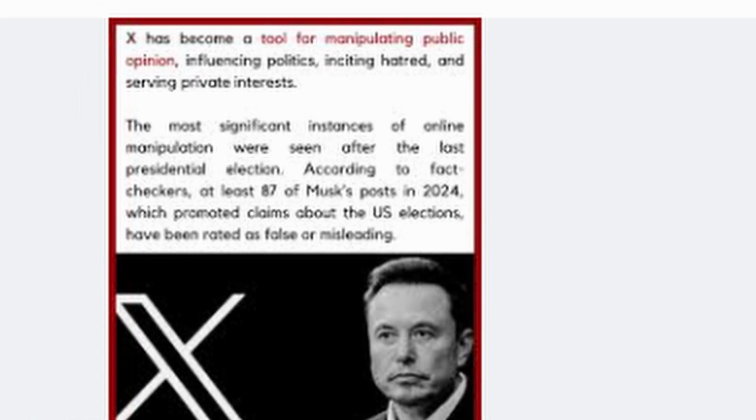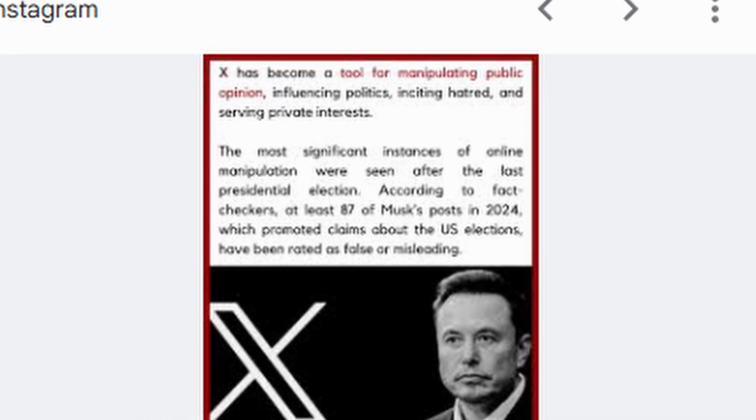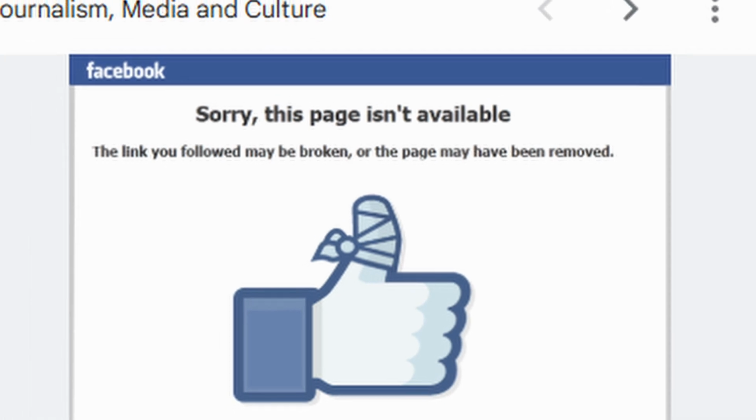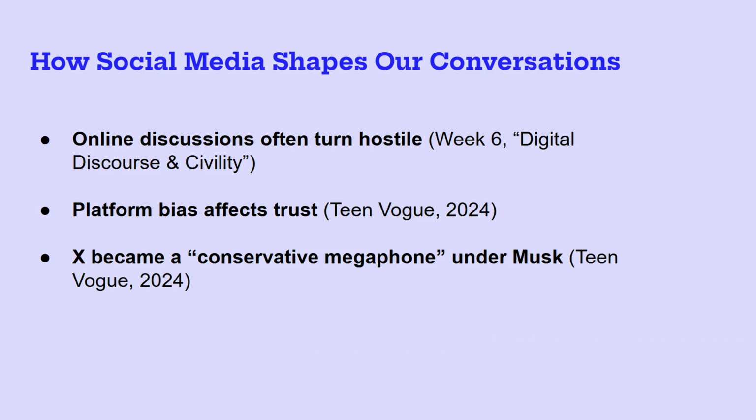Now, platform ownership also affects trust. For example, under Elon Musk, X has been called a conservative megaphone, according to Teen Vogue. Meta has also faced backlash for selectively enforcing policies. These examples show that who owns the platform matters just as much as who uses it.